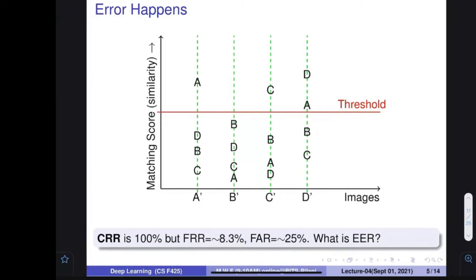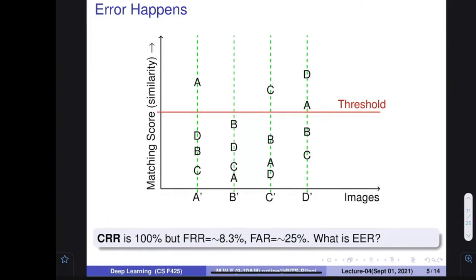A would be A, that is fine, but B would not be B, because this time his score is higher than all other people's, but it is less than the threshold. I would say that no, he is not B. Here the score is actually lesser. Similarly, C is fine, and D is D, but A's score with D is also greater than the threshold. So there are some problems.